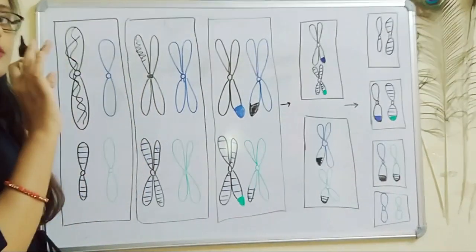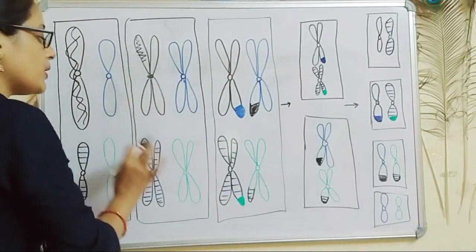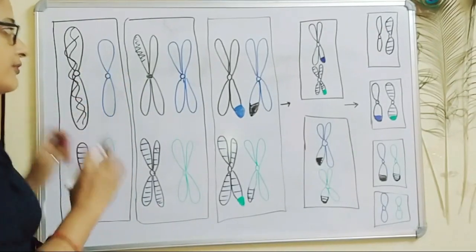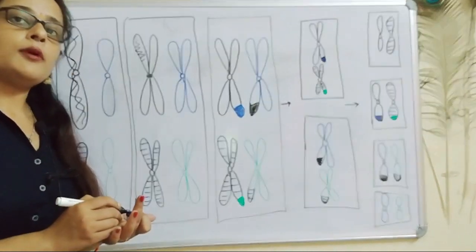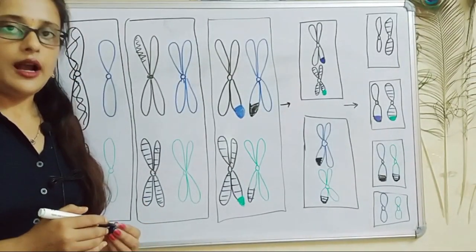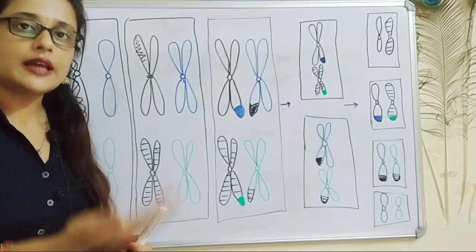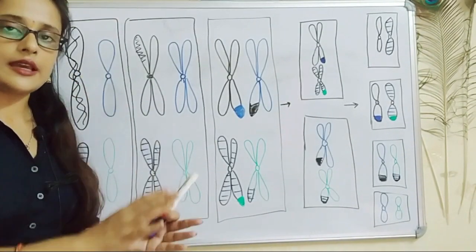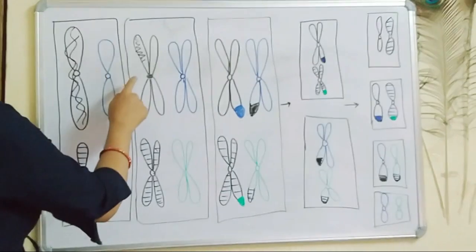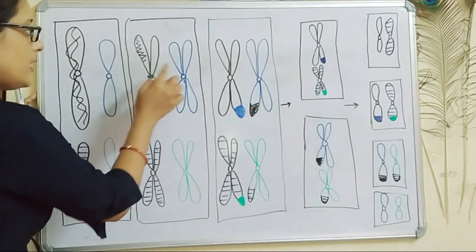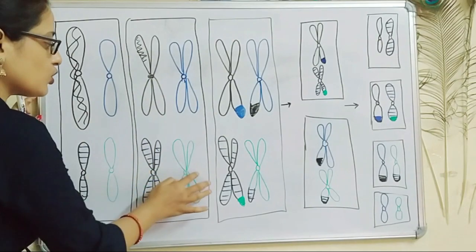The number of chromosomes is counted by counting the number of centromeres. So after doubling of DNA, the number of chromosomes remains the same. After S phase, the number of DNA becomes 92, but the number of chromosomes stays 46 only, because they are counted by this position. So over here, there are only 4 chromosomes.